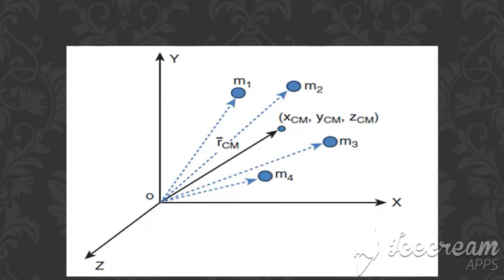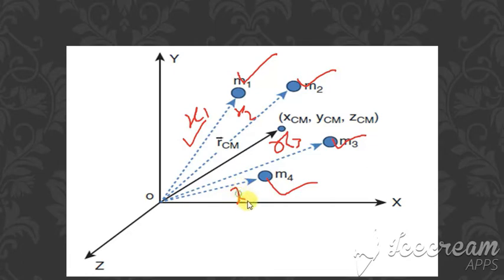These are the masses m1, m2, m3, m4, and these distances are measured as x1, x2, x3, and x4. These are placed along the x coordinates.